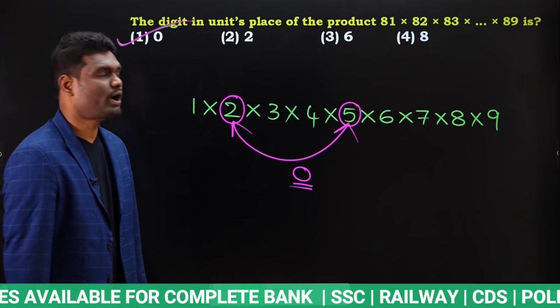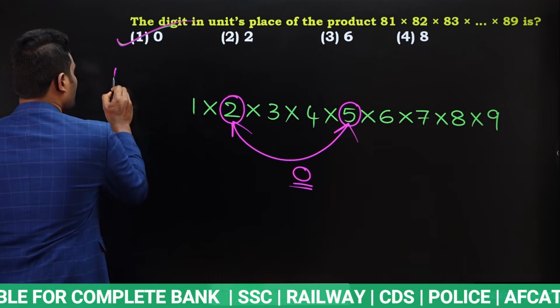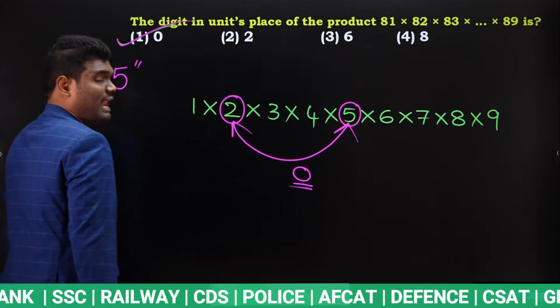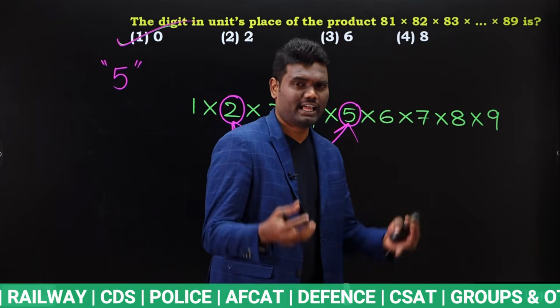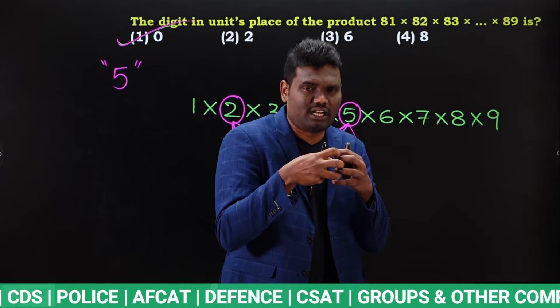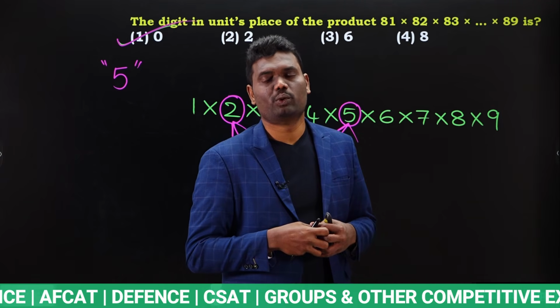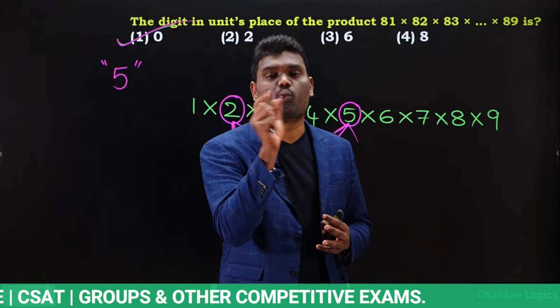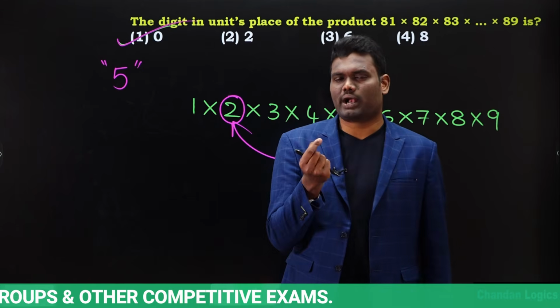Okay. So, simply what you have to do is, whenever we have last digit 5, and if it is multiplication, then most of the time you will get last digit as 0 if you are having at least one even number. Okay, at least one even number.